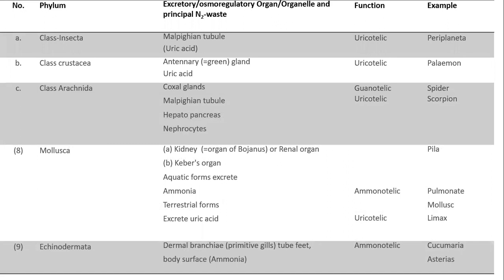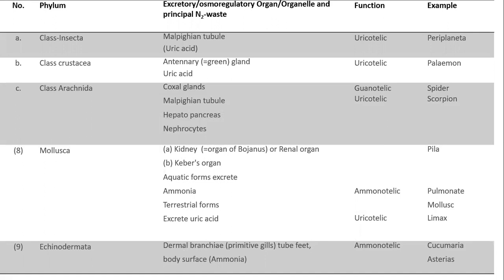Then in the case of Arthropoda, there are different classes. Class Insecta shows the Malpighian tubule and is uricotelic. An example is Periplaneta, the cockroach. Class Crustacea shows the green gland, which we have already seen. It is also known as the antennary gland. It removes ammonia. Palaemon is a prawn. Then class Arachnida has coxal glands, Malpighian tubules, hepatopancreas and nephrocytes. So they can be ammonotelic as well as uricotelic. Examples are spiders and scorpions.